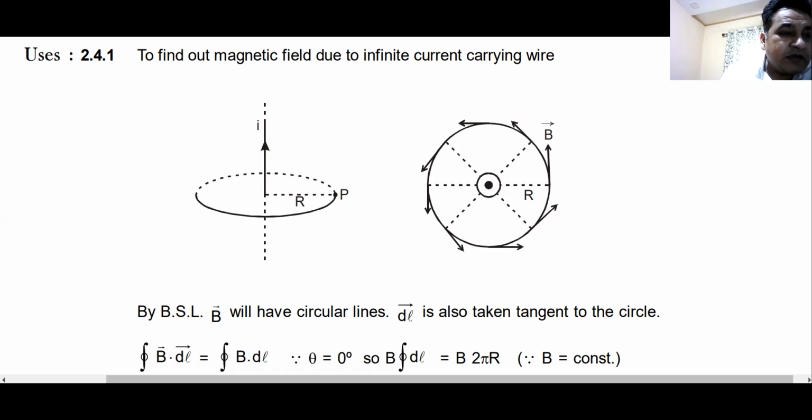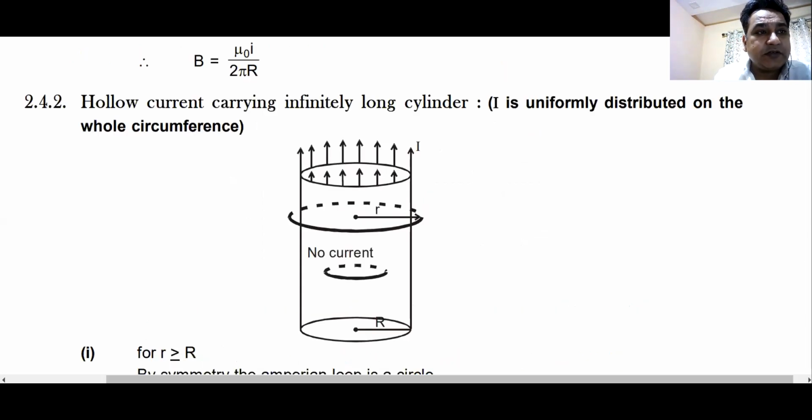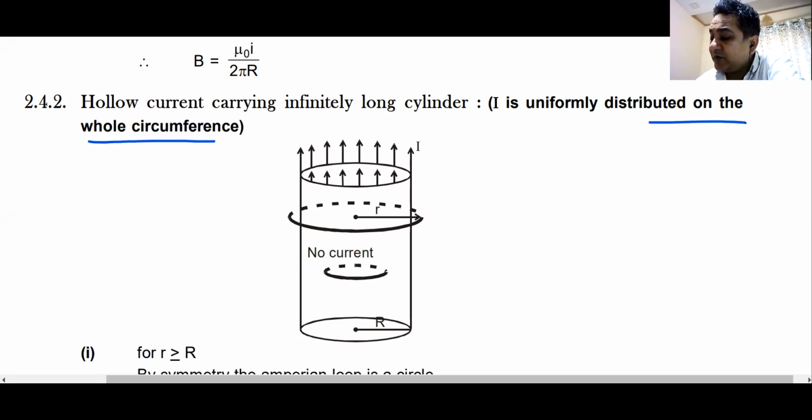Yes, sir. Similarly, you can have this magnetic field. We have done this, right? We have done magnetic field due to infinite wire. You can also have this magnetic field due to an infinite hollow cylinder. As you can see, infinite hollow cylinder. Current is uniformly distributed on the entire circumference. What will be the magnetic field inside and what will be the magnetic field outside? The radius of this cylinder is given as r.